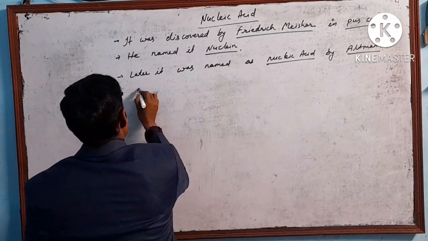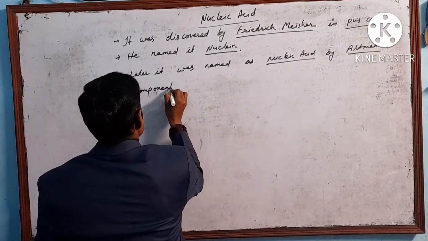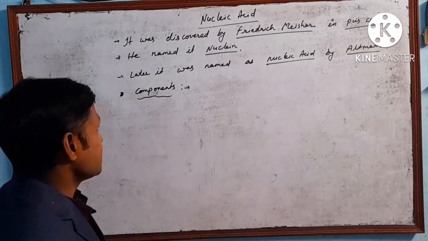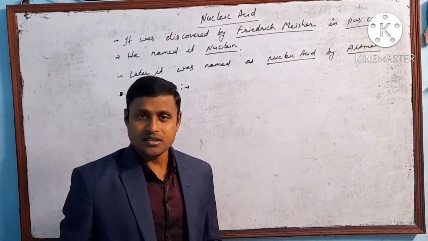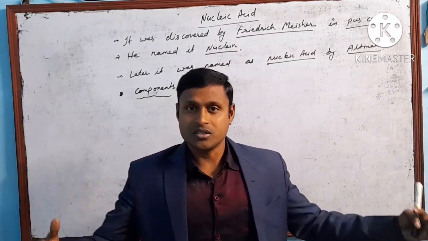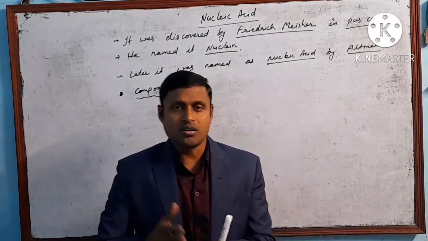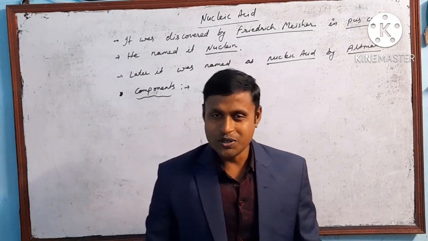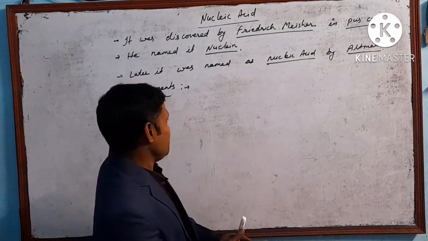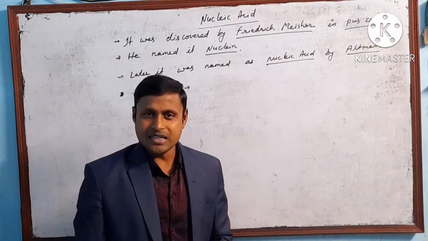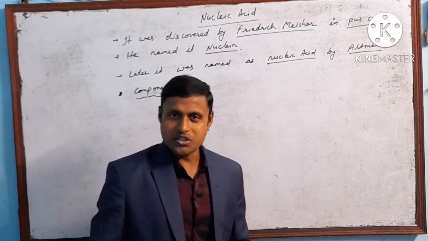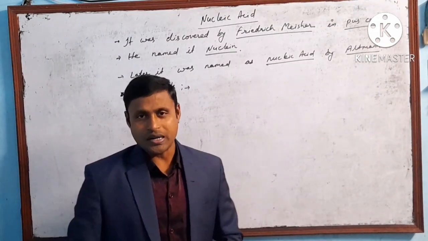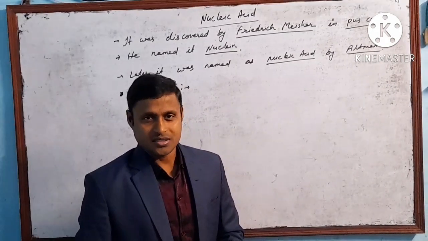Now we will know the components. It must have some components, because later we will know that nucleic acid is a long chain polymer of many monomers. Right now I will not tell you what the monomer of nucleic acid is. If we know the components, we can easily work out the monomer. This will be the question for you. By the time we explain the components of the nucleic acids, you can share the answer.